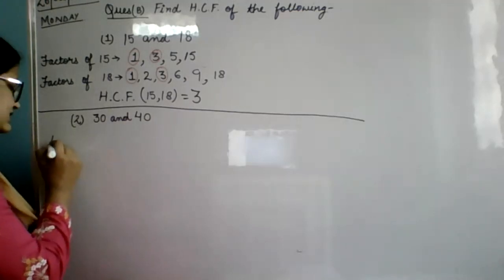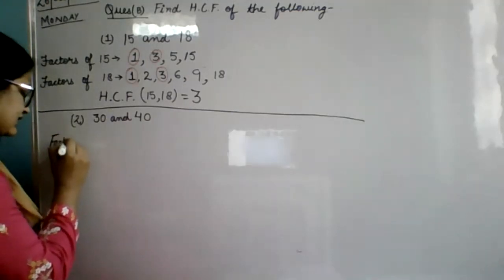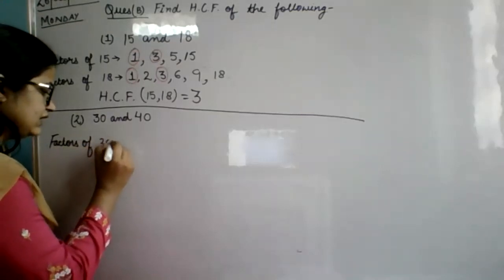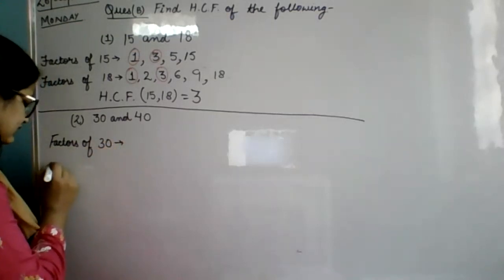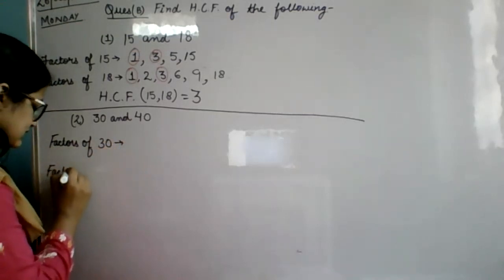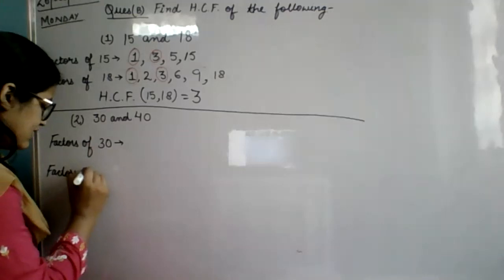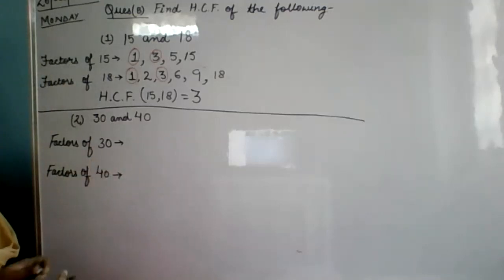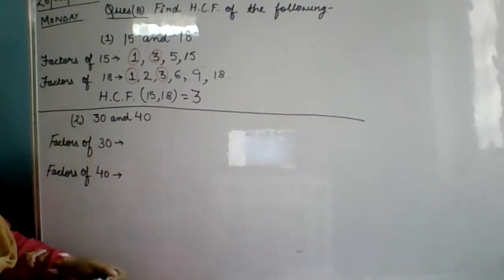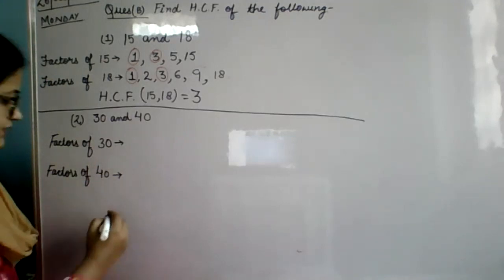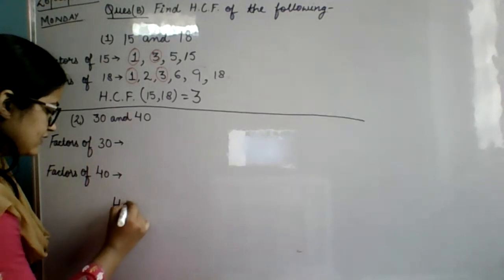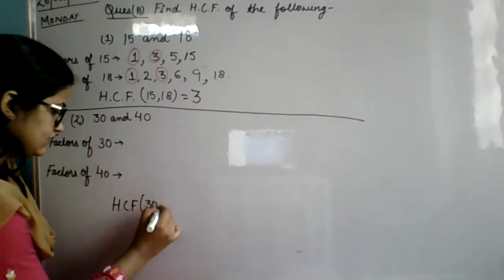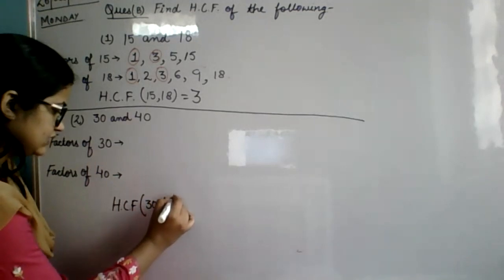Now do the second one. Write the factors of 30. Find out the factors of 30. Then find out the factors of 40. Do not miss any factor in between. Then write the HCF of 30 and 40.